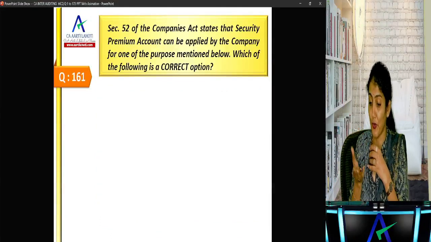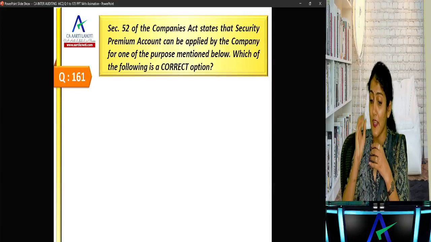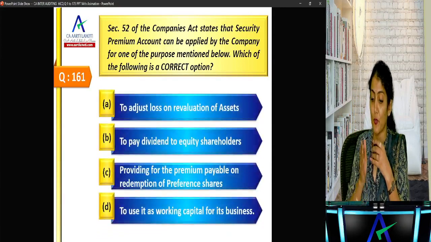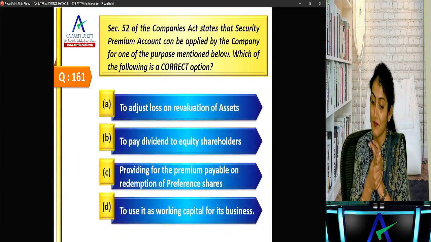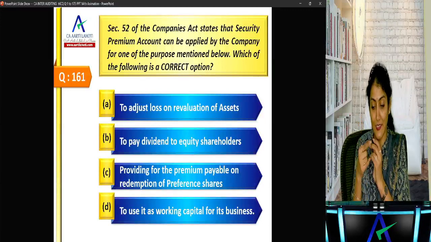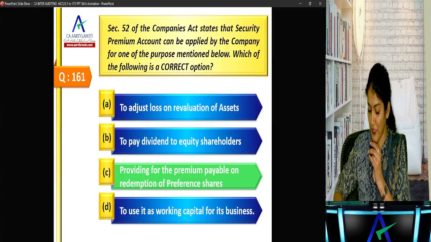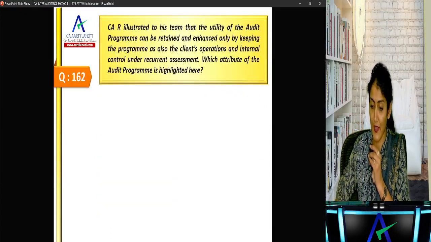Section 52 of the Companies Act states that securities premium account can be applied by the company for any one of the purposes mentioned below. Which of the following is the correct option? One is correct, other three are wrong. For the premium payable on the redemption of the redeemable preference shares. Okay, right. So that is the correct application.